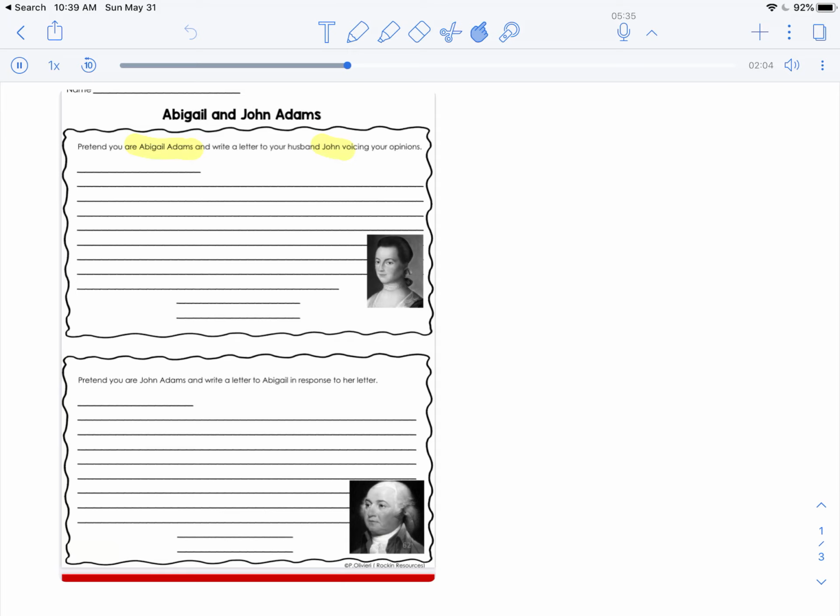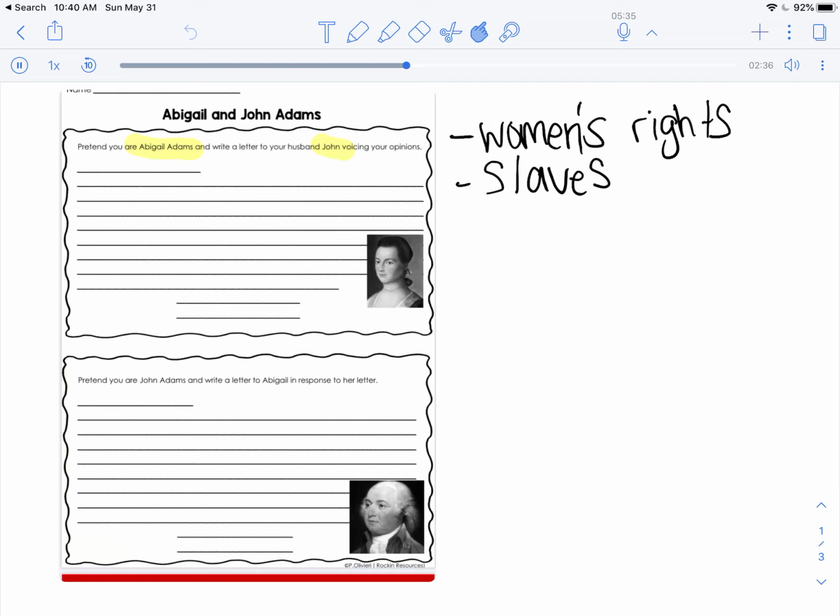Well, we want to think about some things that she wrote about, right? It said in the reading that she spoke a lot about thinking about women's rights during that time, right? We saw that. Also, she talked about slaves. It also said that she wrote letters about people who were left to manage homes and families.